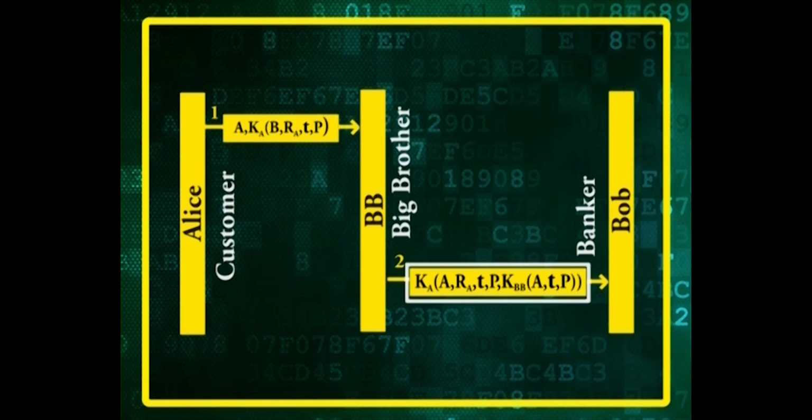Big Brother sees that the message is from Alice, decrypts it and sends a message to Bob as shown. The message to Bob contains the plain text of Alice's message and also the signed message KBB with entities A, T and P. Bob now carries out Alice's request.